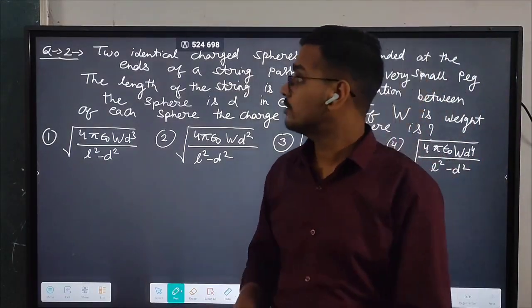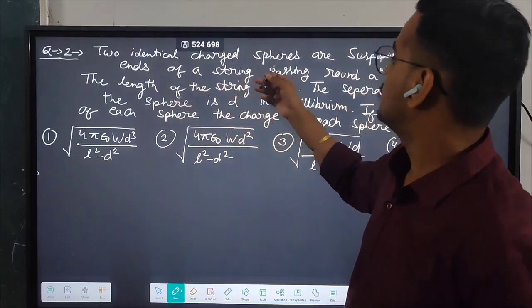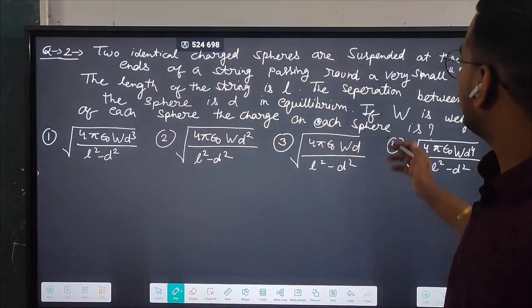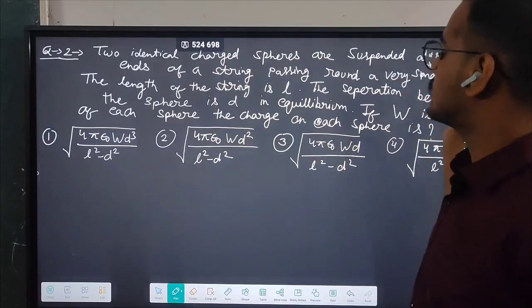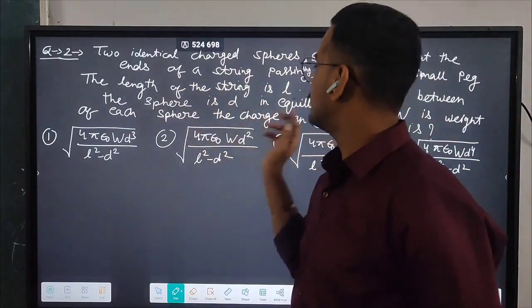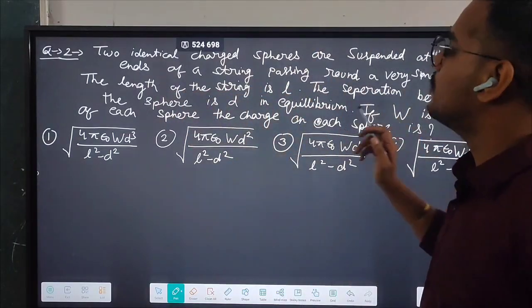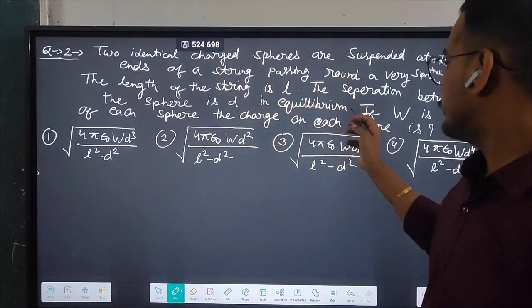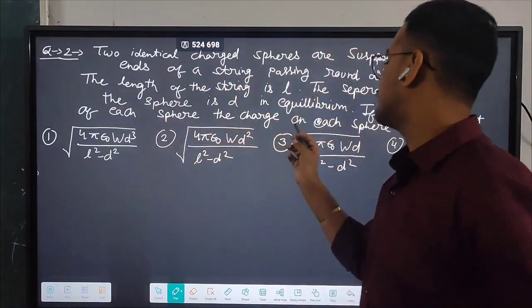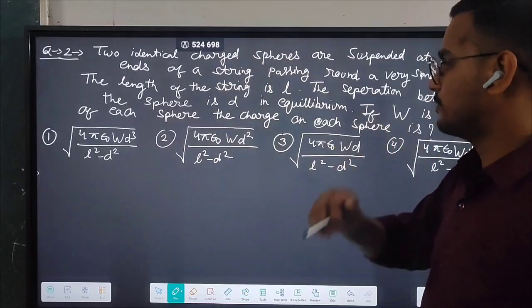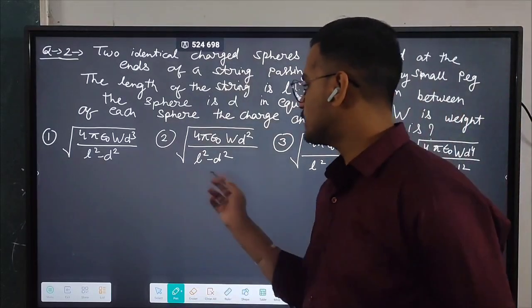So this is the next question. The question is, two identical charged spheres are suspended at the ends of a string passing around a very small peg. The length of the string is L. The separation between the spheres is D. In equilibrium, if W is the weight of each sphere, the charge on each sphere is... Okay, these are the options.